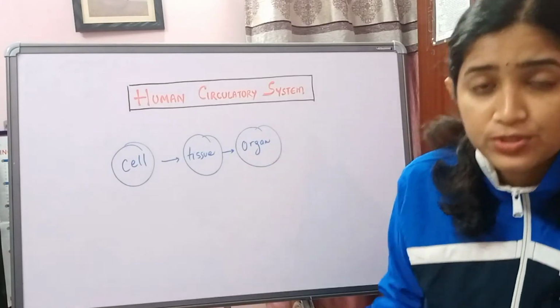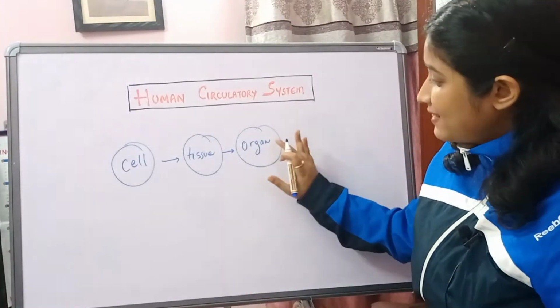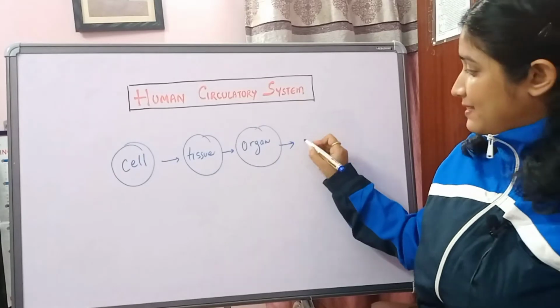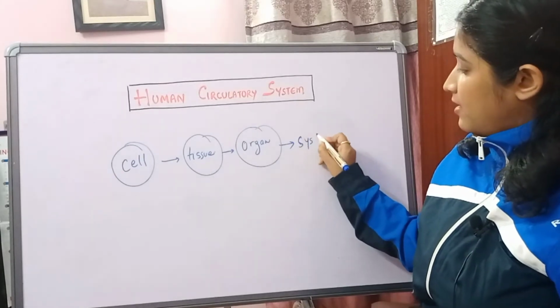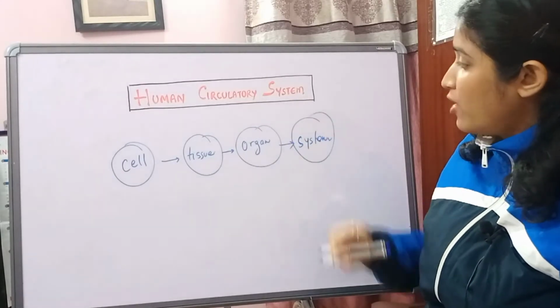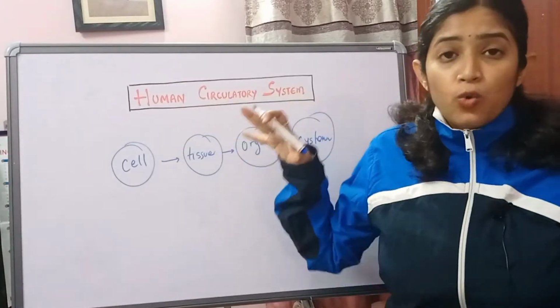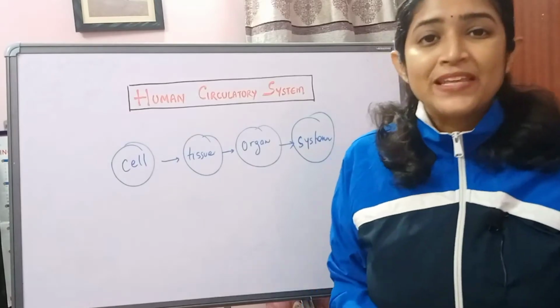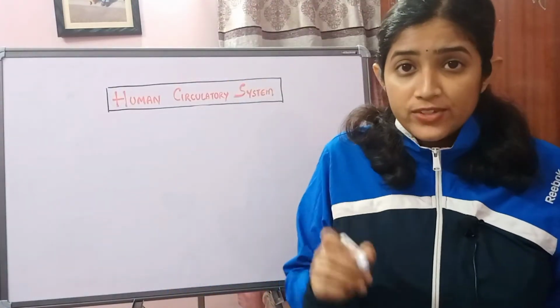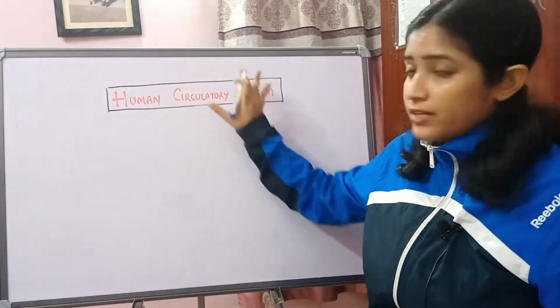Organs are made up of different kinds of tissues, and these organs together comprise a system in the human body, and one of the systems is the human circulatory system, which we will cover in this class. Is it clear? The human circulatory system is one of the very important systems of the human body. So what is the function of the human circulatory system? The function of the human circulatory system is circulation.